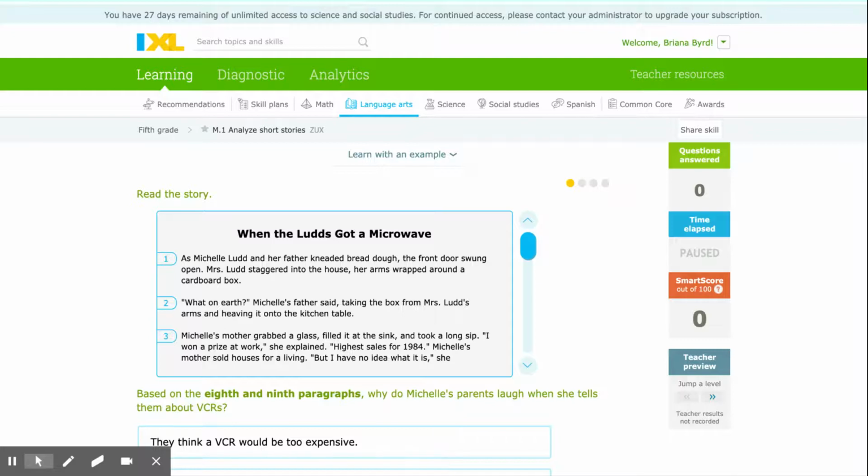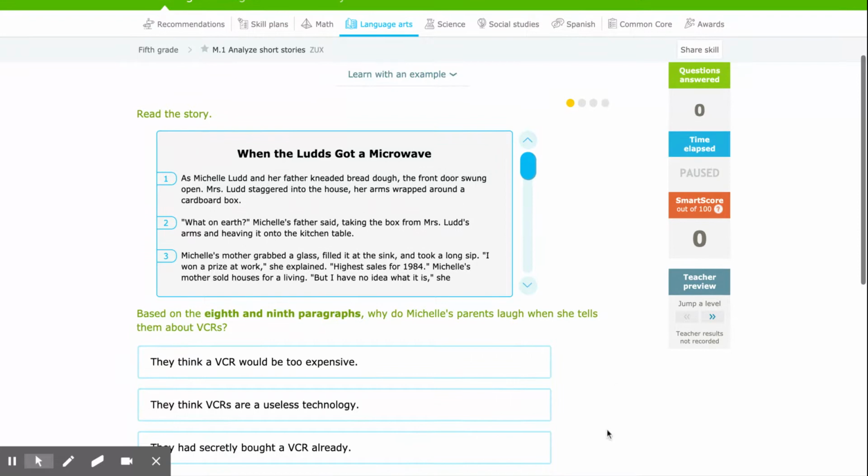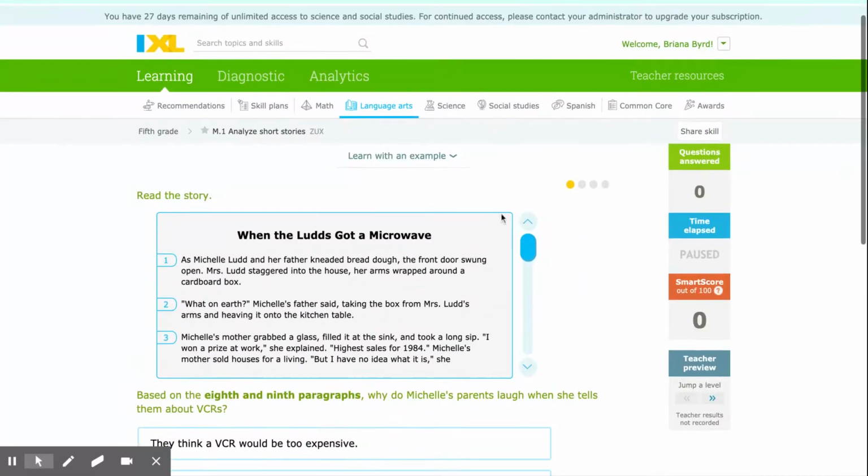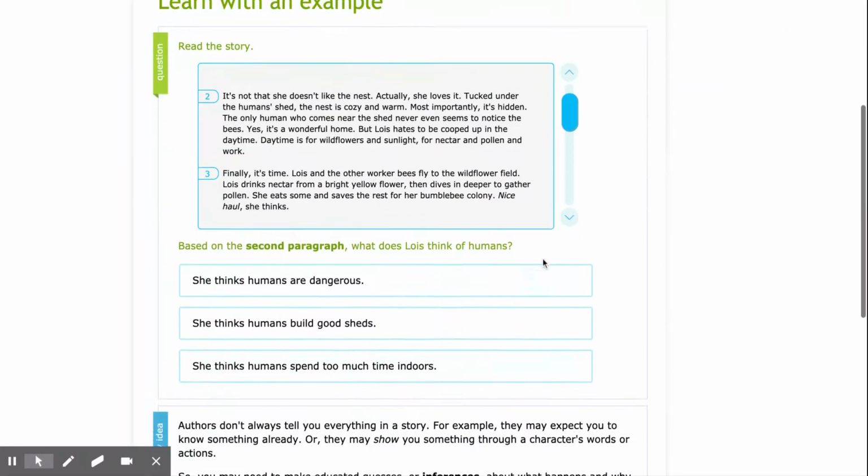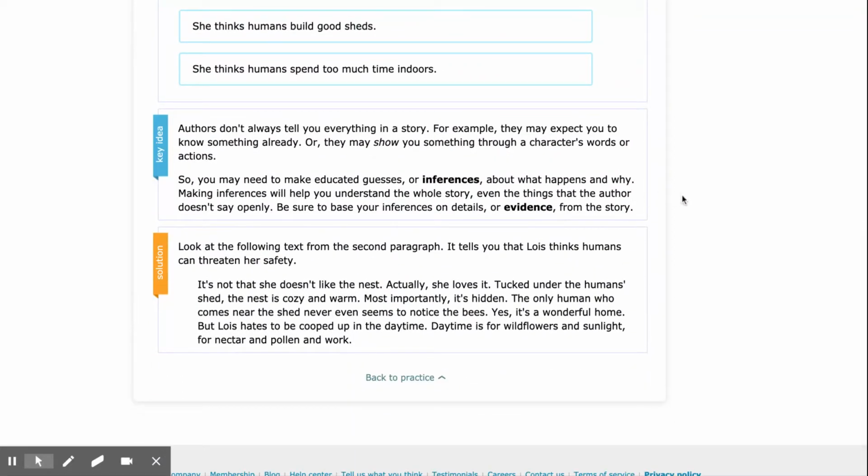Today we will analyze short stories. Your task is to read the story and then answer the question about the story. Let's learn with an example. Before we begin, let's take a look at our notes.